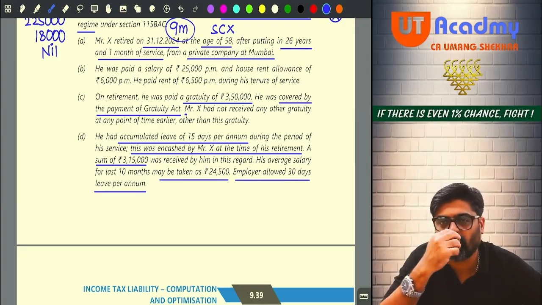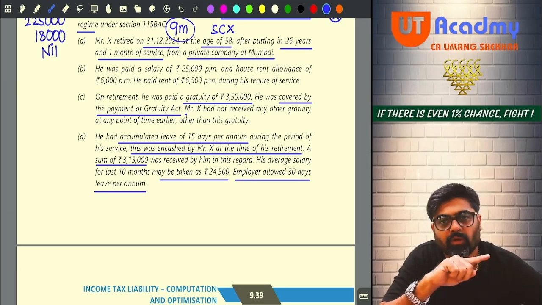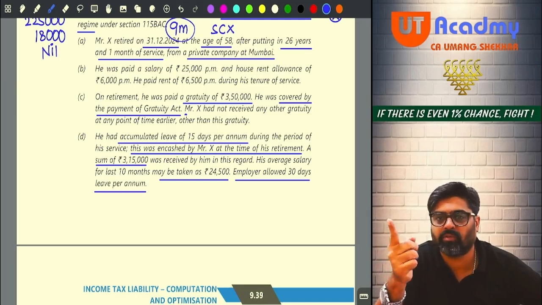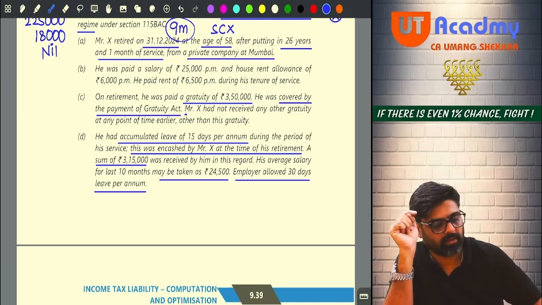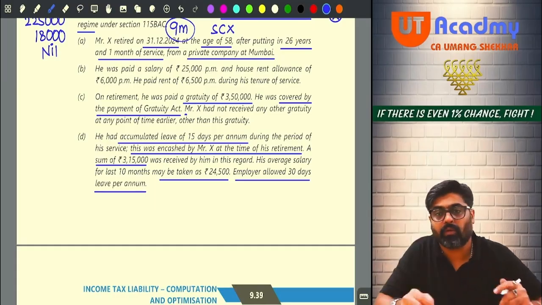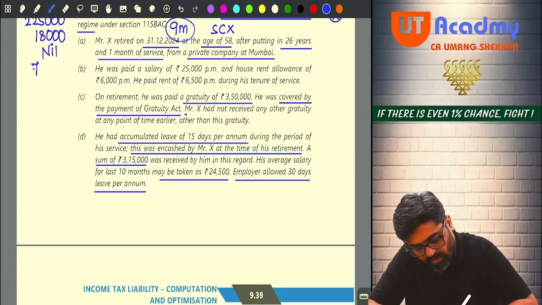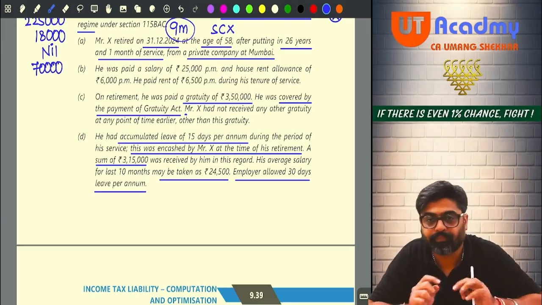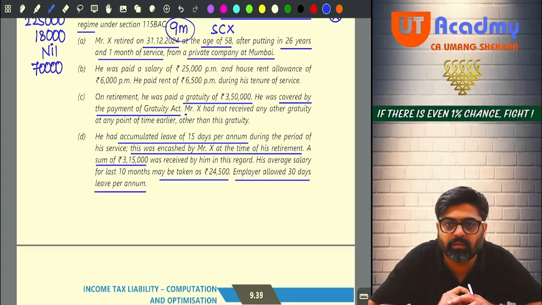Which is the lowest amount? 2,45,000. So out of your 3,15,000, 2,45,000 will be exempt. 3,15,000 minus 2,45,000, you are going to get 70,000 taxable leave salary. Everyone got this? Yes, sir.